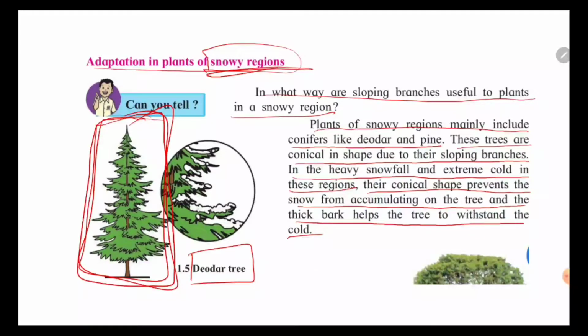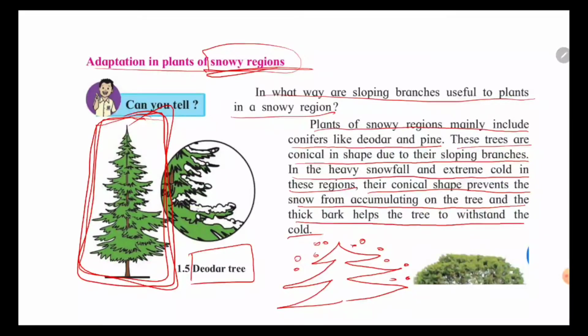Okay, what is the reason that these plants are like this? When the snow is falling from the sky, the snow accumulates here. मतलब यहाँ पे snow जमा हो जाता है. The snow accumulates here, and because of this slope, the snow falls down along the slope. This snow falls down here, and after that it falls on the ground. So because of this slope, the snow doesn't accumulate on the tree and it falls on the ground.